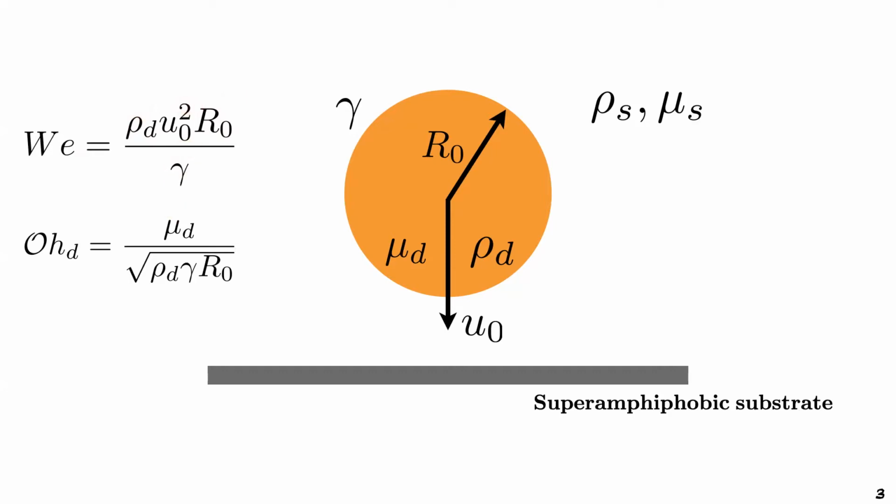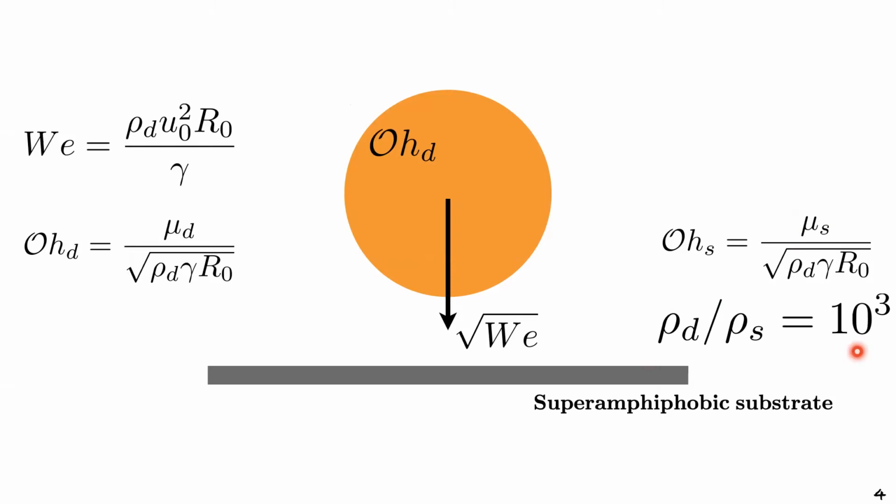Furthermore, we also define an Ohnesorge number of the drop based on the drop viscosity and the surface tension forces. Further, for the surrounding, we have a surrounding Ohnesorge number, which simply takes into account the surrounding viscosity. And there is a density ratio between the drop and the substrate, which we keep fixed for our study at 1000. So with these numbers, we have a system which is well defined.